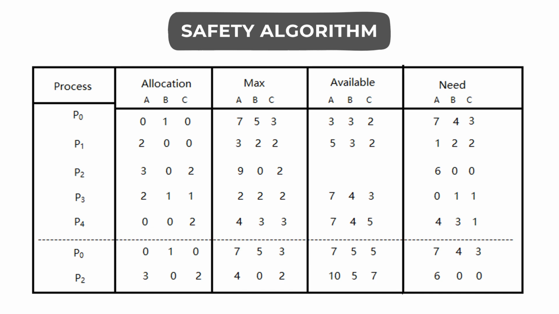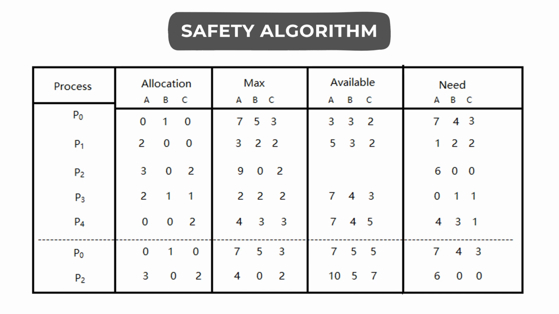Now, after completing all the other possible process executions, we get 7 instances of resource type A available. So, 7 instances of resource type A are available for the need of process P0. And also, since the process P0 requires 4 instances of resource type B, and we have 5 instances of resource type B available, we can allocate resource type B also.